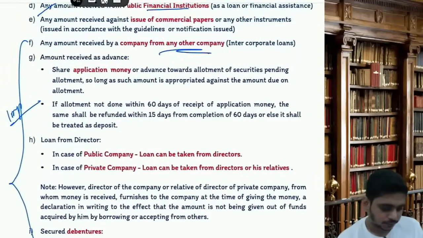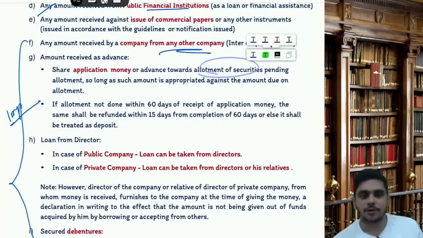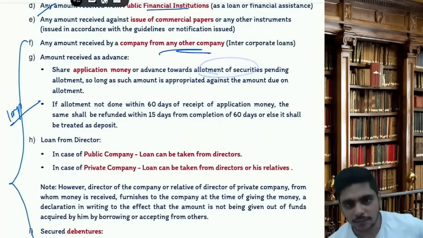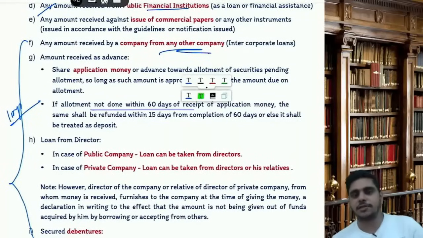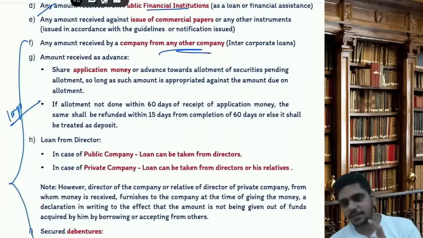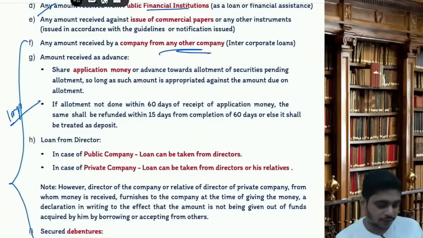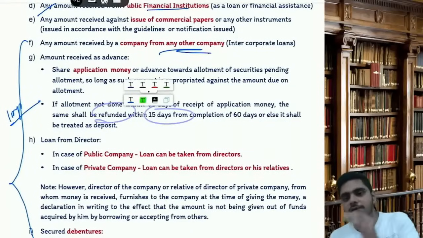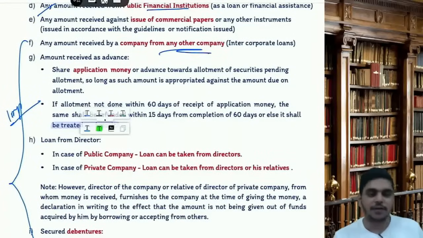Now, share application money or advance towards allotment of securities, pending allotment, so long as such amount is appropriated against the amount due on allotment. If allotment is not done within 60 days of the receipt of application money, see, people have given the money as share application money or advance towards allotment. You have to do the allotment within 60 days from the receipt of application money. If you have not allotted the shares, you have to refund the money within 15 days after completion of 60 days, or else it will be treated as deposits.